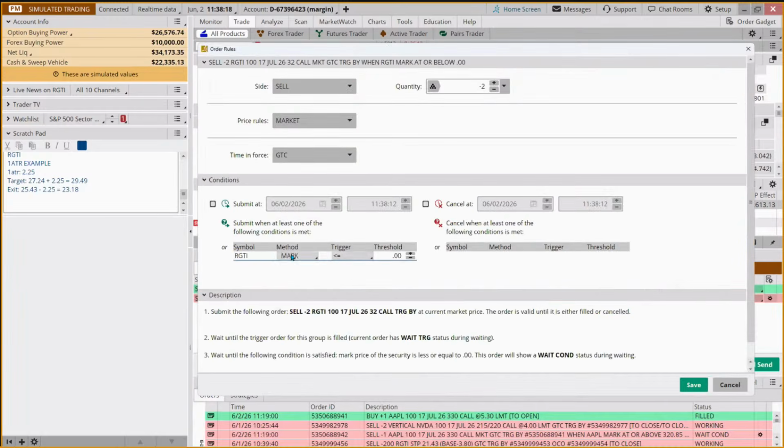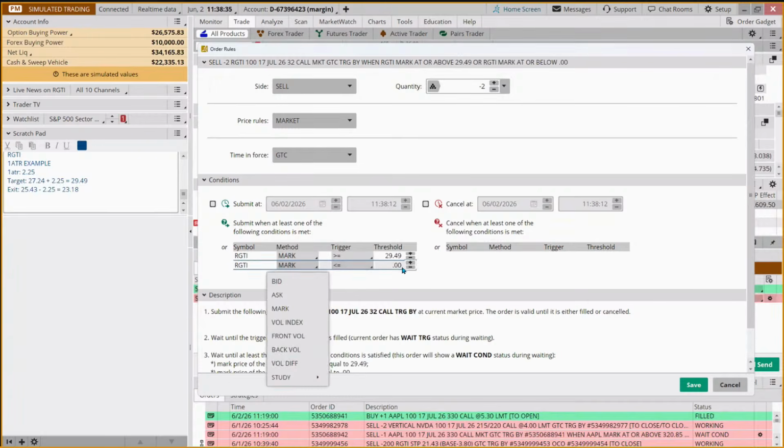And we're saying, okay, if this is greater than 29.49, get us out, or if it goes below 23.18.